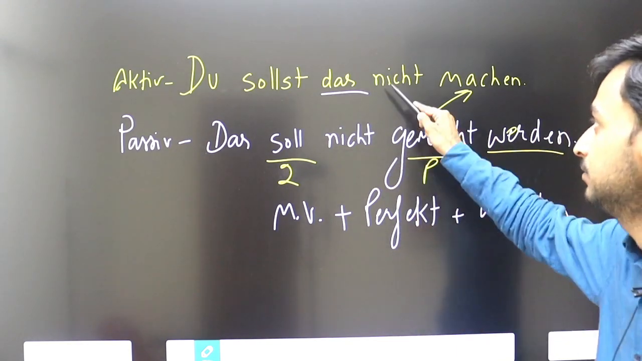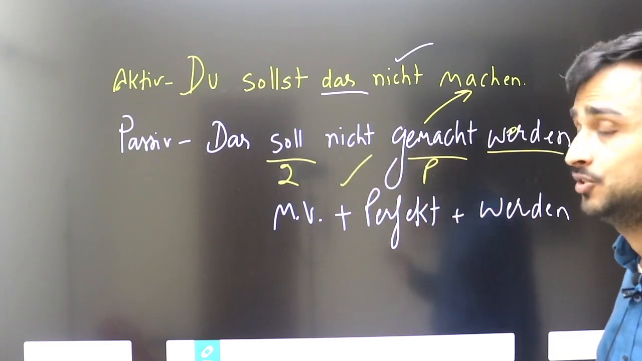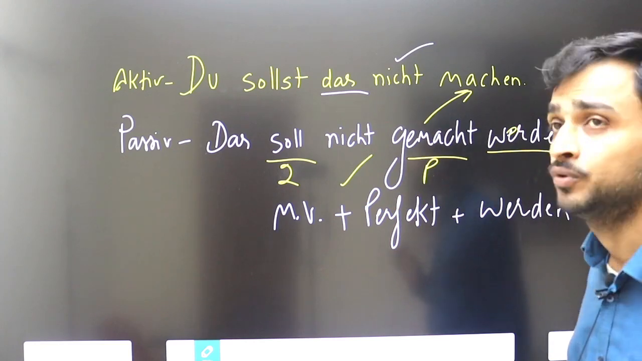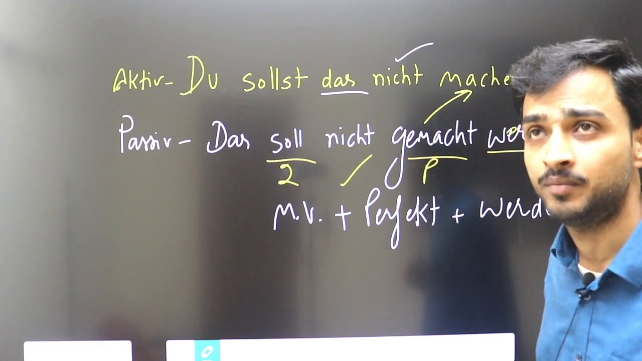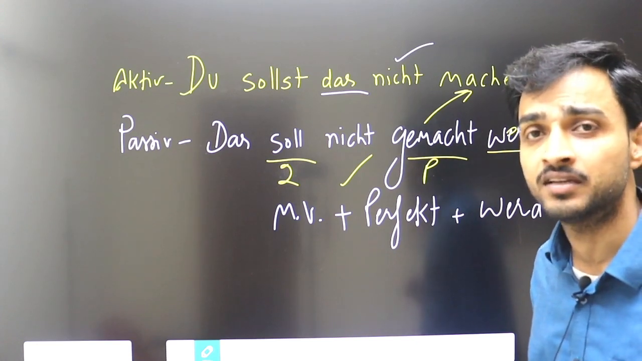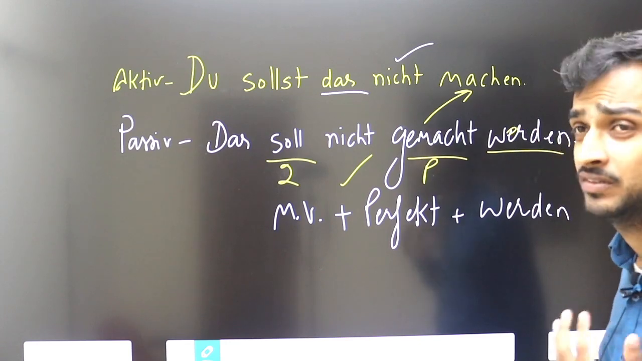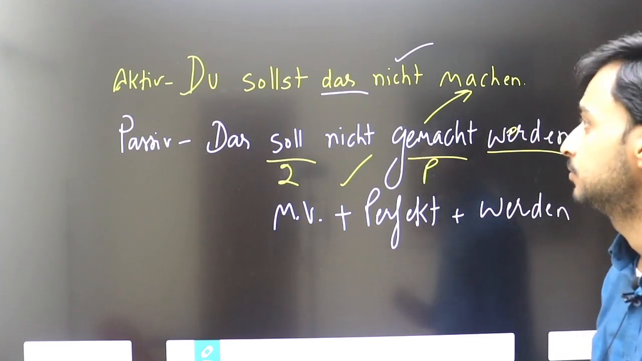This is active and that is passive. This should not be done. Das soll nicht gemacht werden. Now I hope you understand. You can make so many sentences. You can write your sentences in the comment. I will check your answers and definitely reply to you. So this is very important thing. You can make so many sentences once you understand the topic. Active and passive with modal verb sollen.